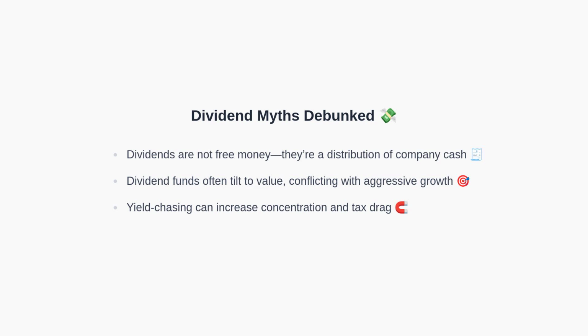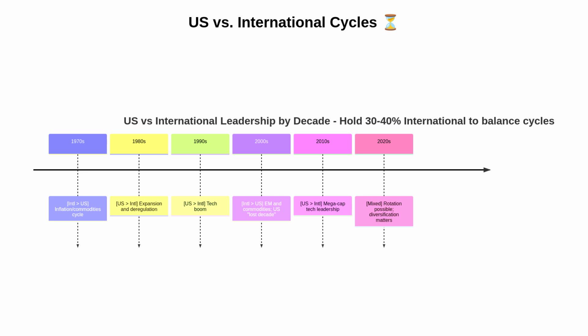Next, let's visualize how cycles of outperformance alternate between the U.S. and international markets. This timeline illustrates alternating cycles of outperformance between U.S. and international equities from the 1970s through the 2020s. The key takeaway is that leadership rotates. By holding 30 to 40% in international markets, you reduce reliance on a single region's dominance and potentially smooth your ride over time. With that context, let's turn to a step-by-step plan to rebuild your portfolio.